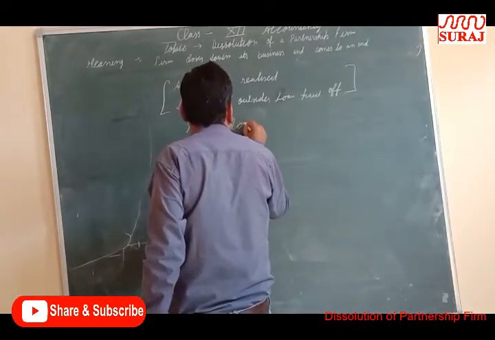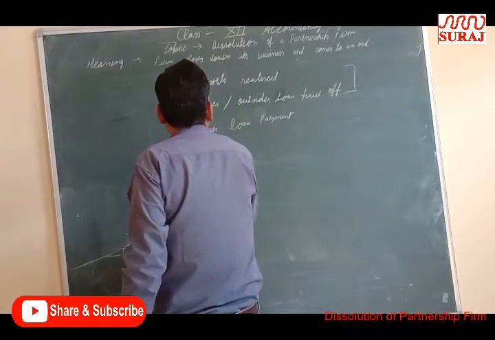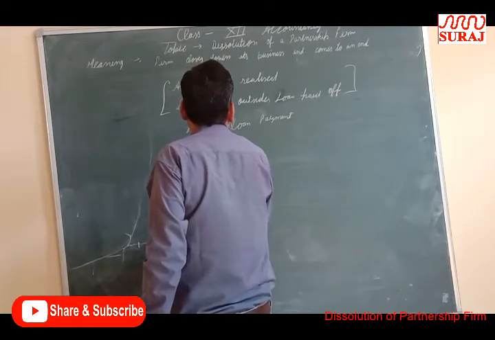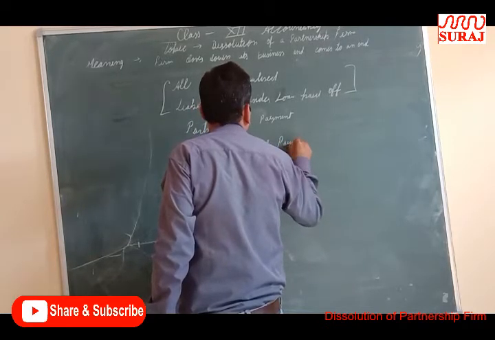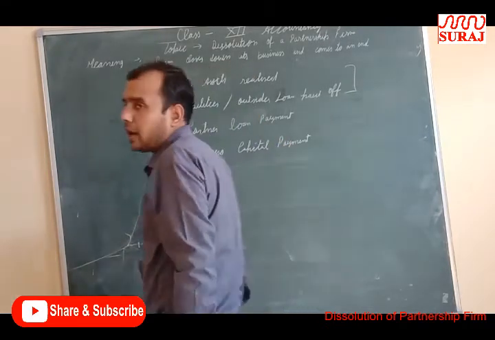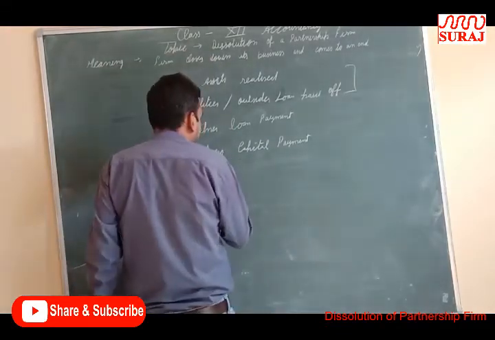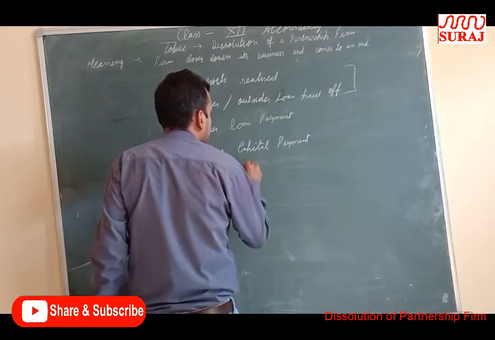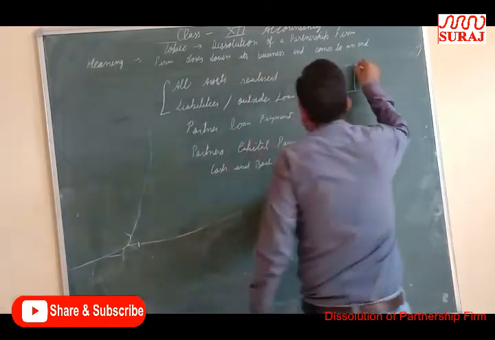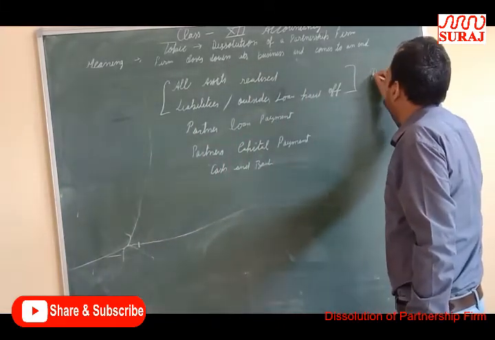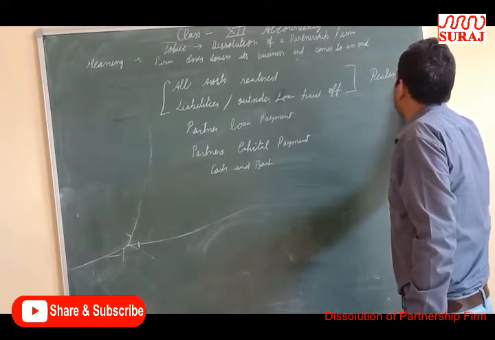Then partners' loan payment, and partners' capital payment, and then cash and bank account. For assets realized and liabilities paid, we will create a realization account.